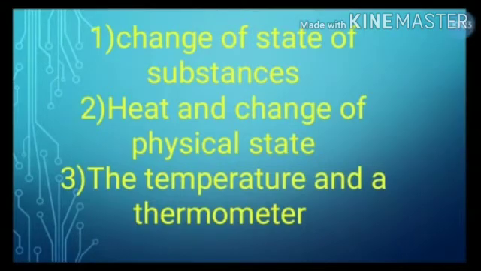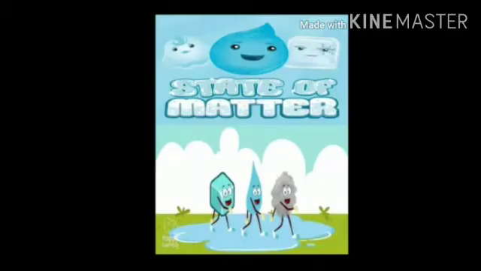In the first part, we will see change of state of substances, heat and change of physical state, and the temperature and a thermometer. Students, in our day to day life, we see so many substances in our surroundings. In what states do they occur in nature? Every substance occurs in a specific state. Accordingly, that substance is called a solid, liquid, or gas. So the substances that we see in our surroundings will be of these three states.